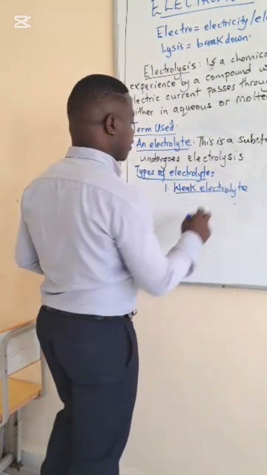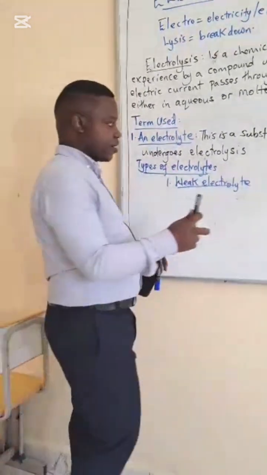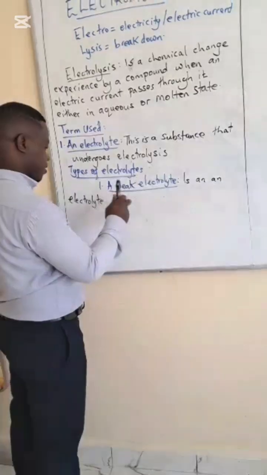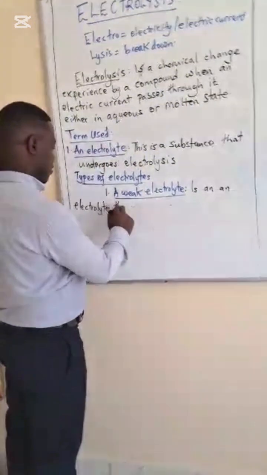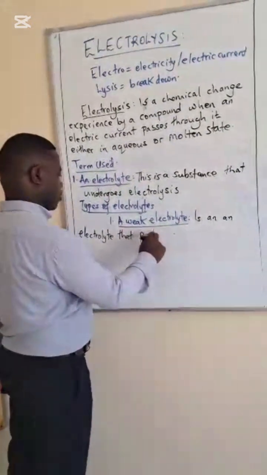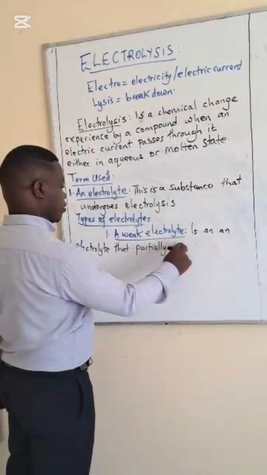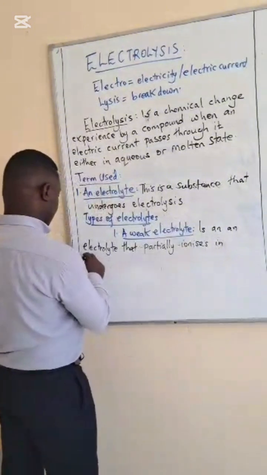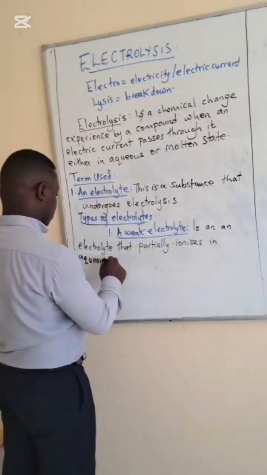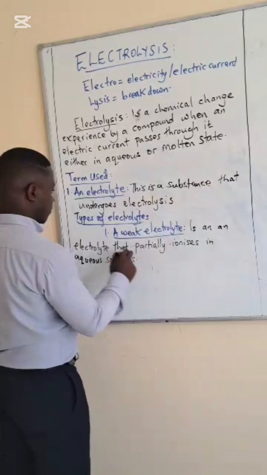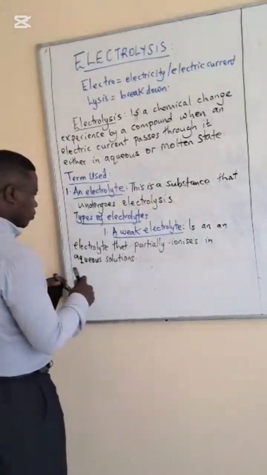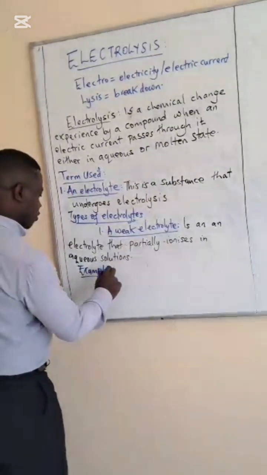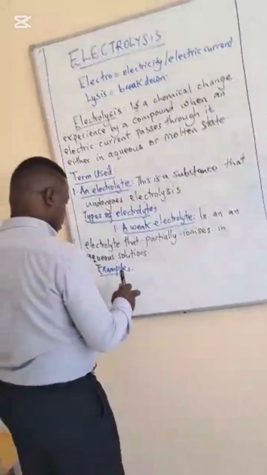A weak electrolyte is an electrolyte that partly or partially ionizes, that partially ionizes in aqueous solutions. Good example. I can give you a very good example of water itself.